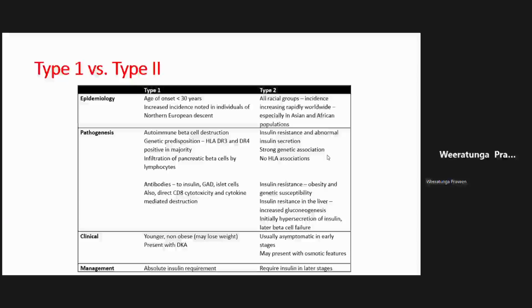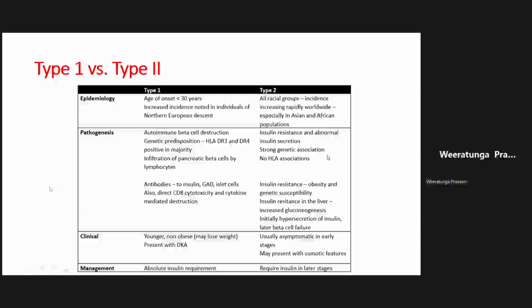HLA-DR3 and HLA-DR4, right? That is something again that we like to ask. Whereas type 2 diabetes, the main thing, as I said, is insulin resistance, and there is no specific HLA association. However, there is actually a strong genetic association, but it's a multifactorial genetic association. You can't say it is one or two genes, right? So there is a genetic association, but there are various multifactorial elements in that genetic association.